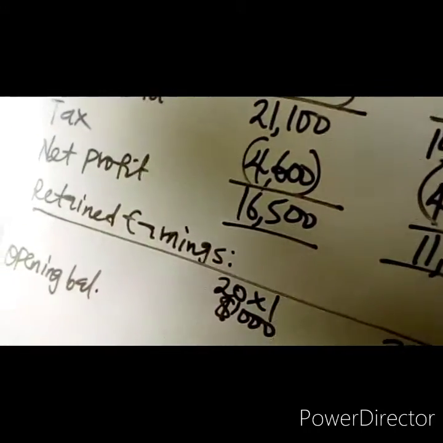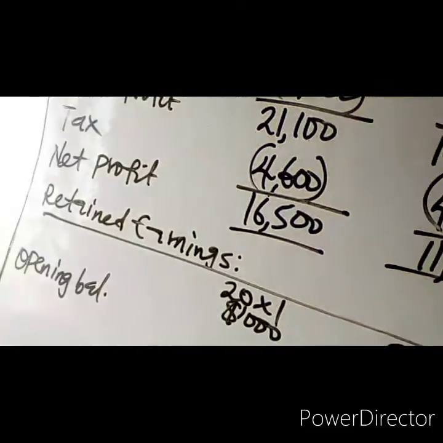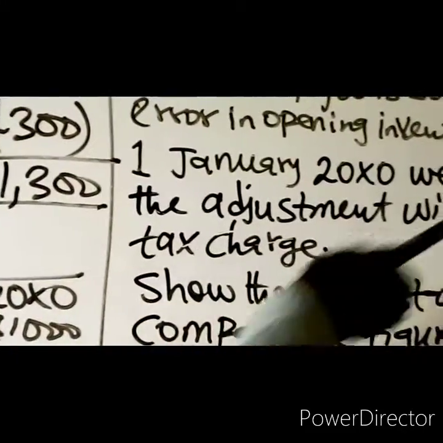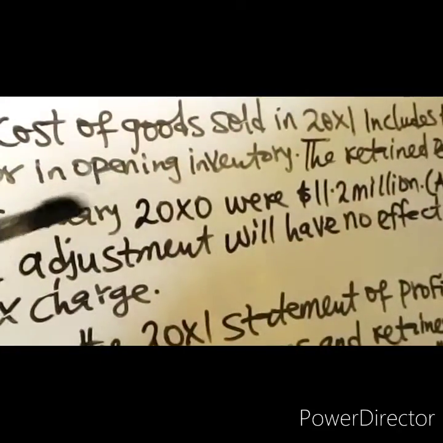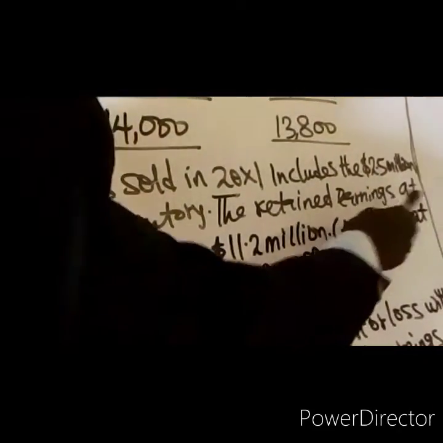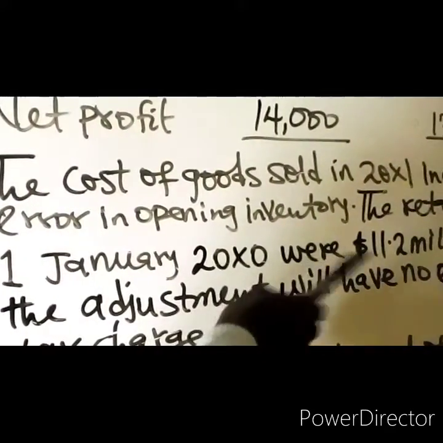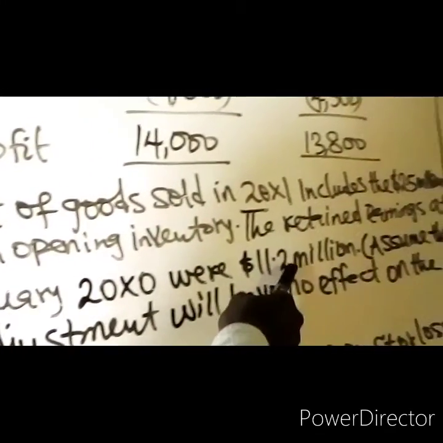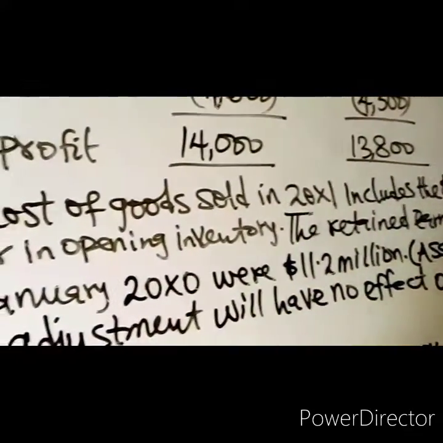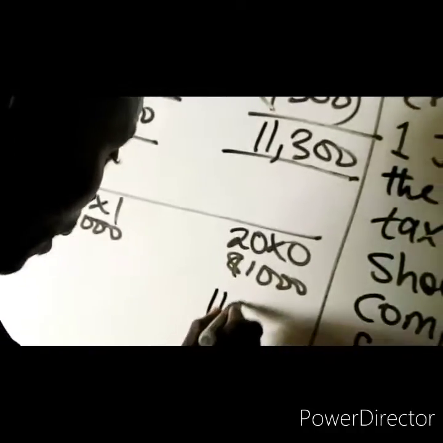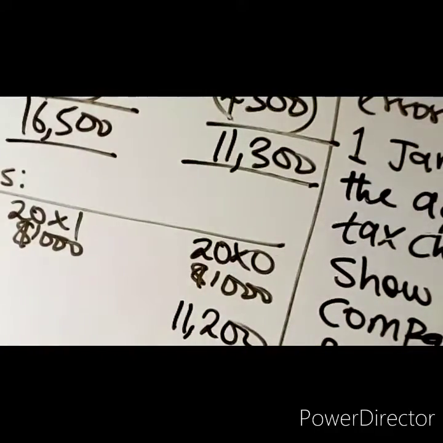And how much is your retained earnings in the opening balance? You were told that the retained earnings at 1st January 20X0 were 11.2 million. The one for 20X0 is 11.2 million.